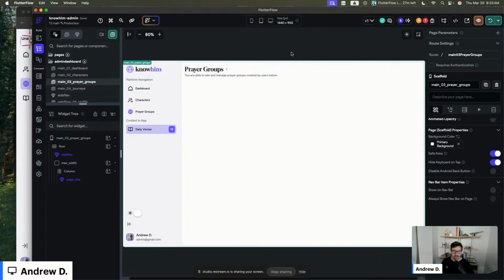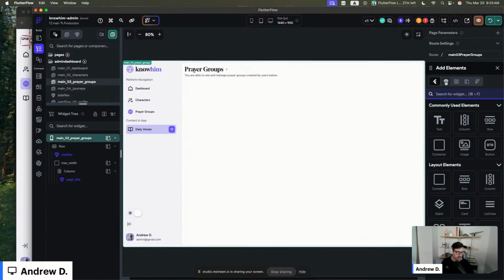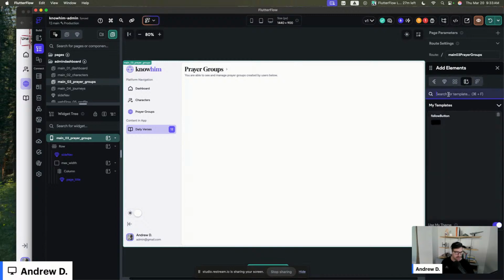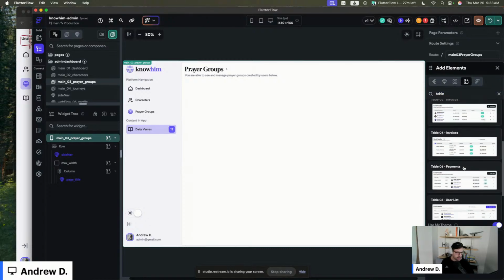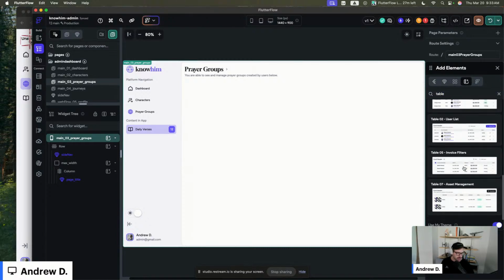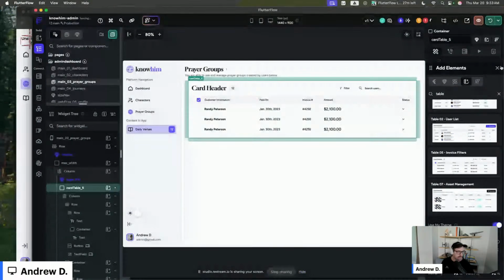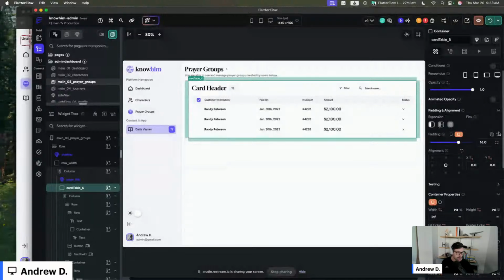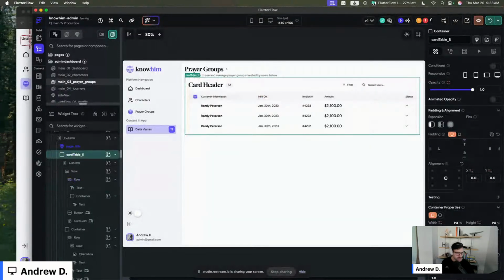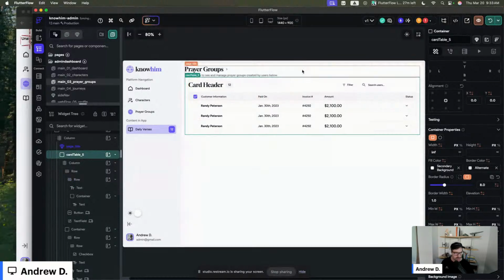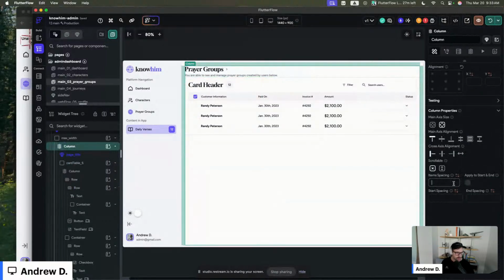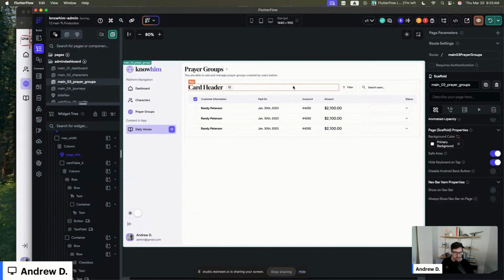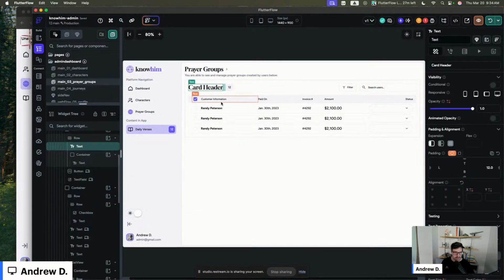So when we come back, I'll add one more thing here. I'm going to do a little table. This is what I mean by those tables, right? Like these are sort of old school. We designed these a long time ago, and I feel like there's better ways to design tables now. List views, however you want to say it. So I'm going to remove this box shadow on this column. I'm going to say 12 pixels, right top. Nice.